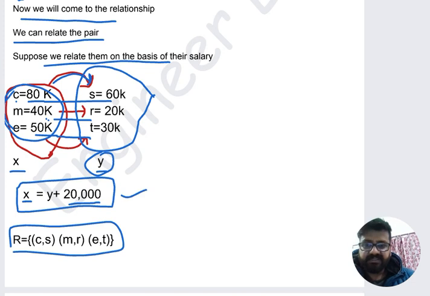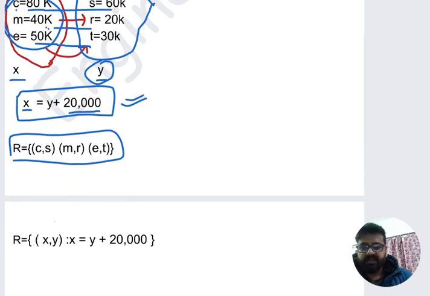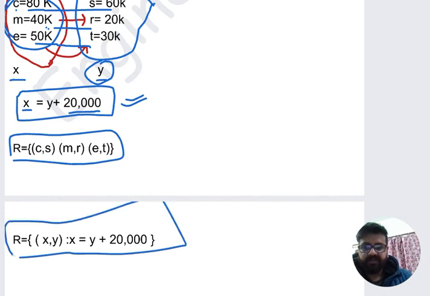Now as you can see, I have defined the relationship. Then what is the relationship between the elements of a pair? Basically X and Y represent the elements of the pair. Now I can write down the set builder form, because now I have the logic, and to write set builder we need a logic. So how do I write down the set builder form? Look at this point. R, the set of all, what does the bracket say?